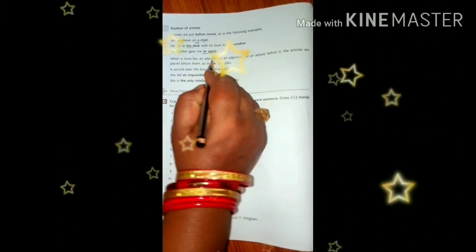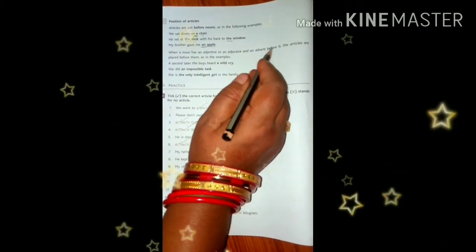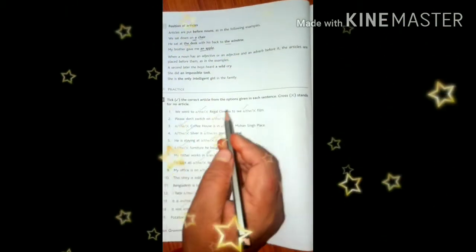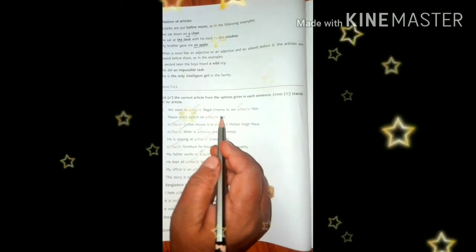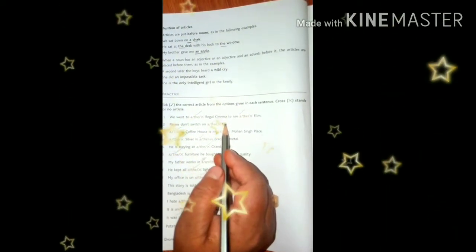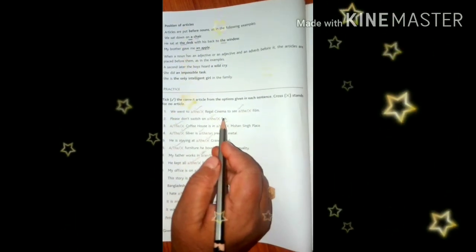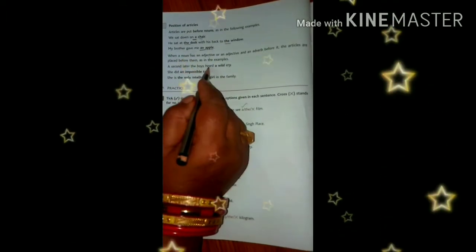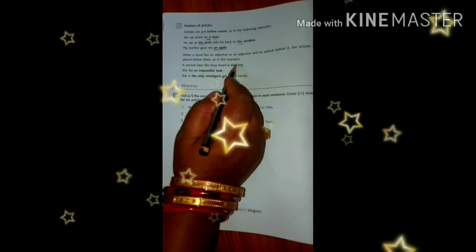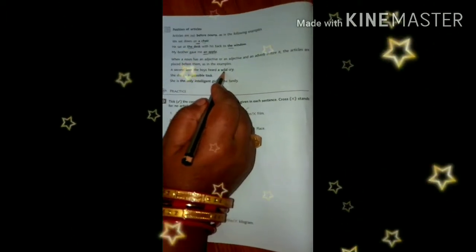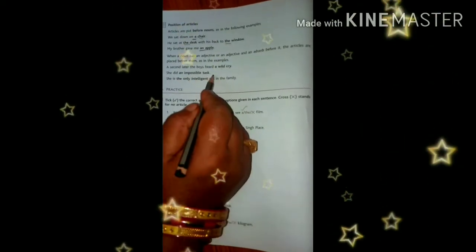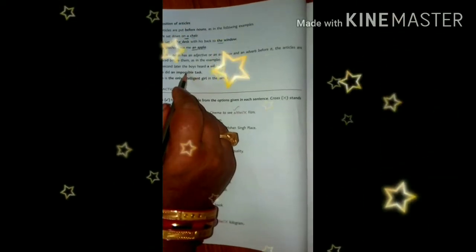When a noun has an adjective, or an adjective and an adverb before it, the articles are placed before them, as in the examples. As I told you in my part 1 video about the articles a and an, when an adjective is used, or an adverb combination, we use the articles a or an. So here you see, a second later the boys heard a wild cry. Cry is a noun, wild is what? Wild is an adjective. So we used a wild cry. She did an impossible task. Again noun, again an adjective. So an impossible, it begins with a vowel.